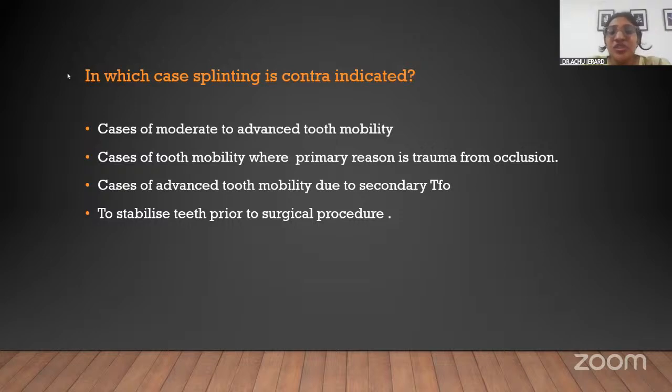So, for example, in which case is splinting contraindicated? Those of you who know the answer can give it in the comment box so that I can understand that you all have understood the concept well. So, in which case is splinting contraindicated? Cases of moderate to advanced tooth mobility, cases of tooth mobility where the primary reason is trauma from occlusion, cases of advanced tooth mobility due to secondary trauma from occlusion, to stabilize teeth prior to surgical procedure. Which case do you think it is contraindicated? Anybody, can you give the answer?